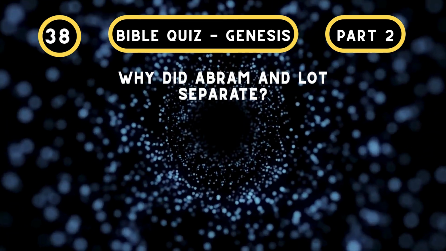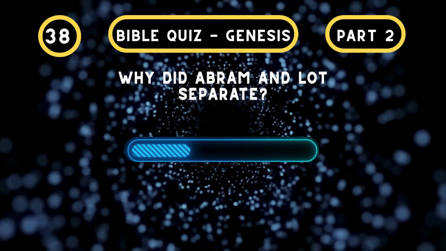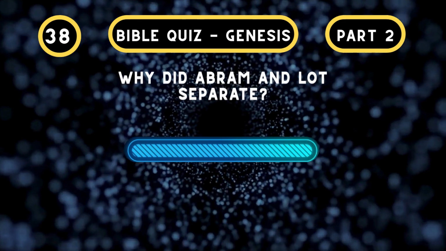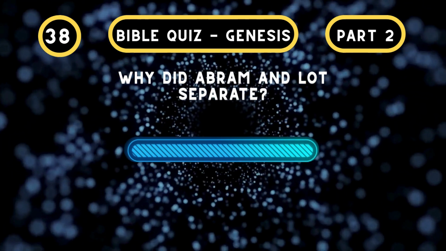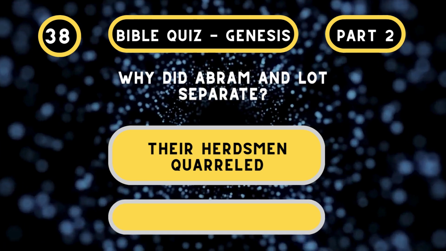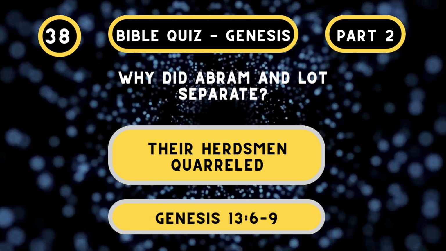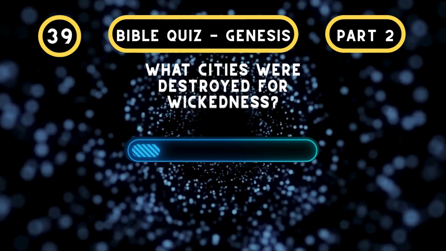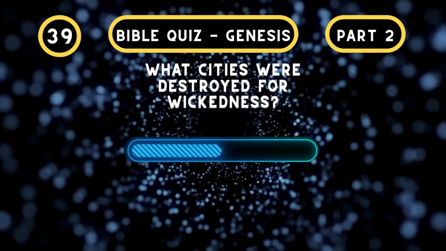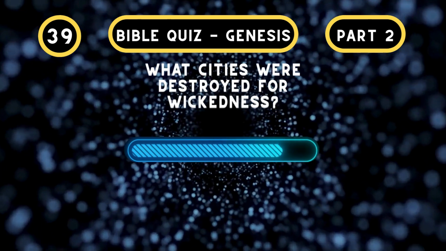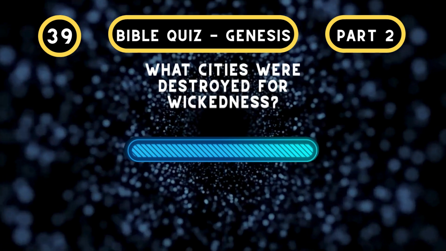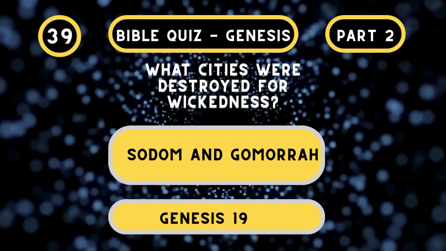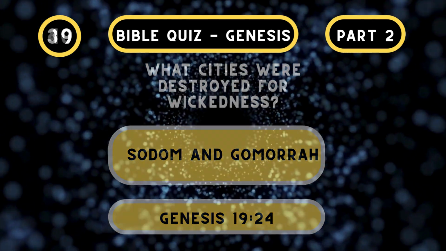Why did Abram and Lot separate? Their herdsmen were quarreling. Genesis chapter 13, verses 6 to 9. What cities were destroyed because of wickedness? Sodom and Gomorrah. Genesis chapter 19, verse 24.